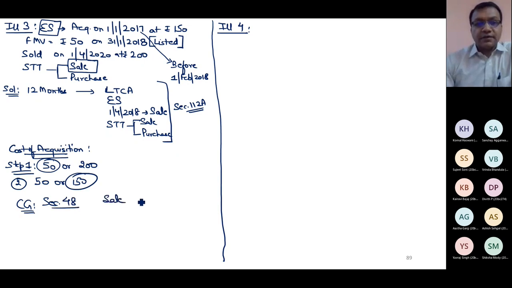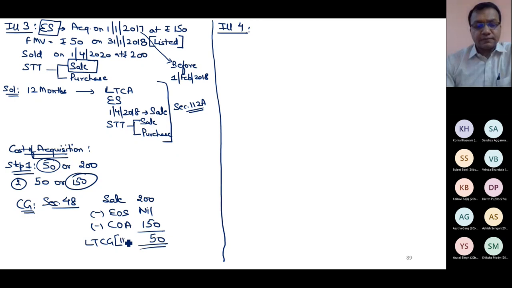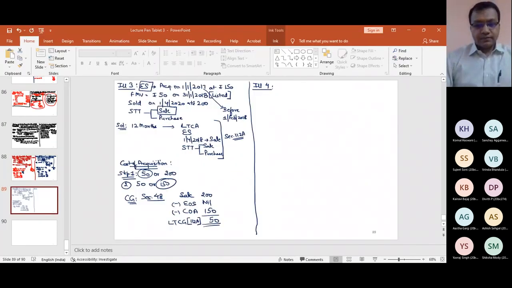Sale 200. Expense on sale nil. Cost of acquisition 150, because I cannot do indexation. This I know. I cannot do indexation. LTCG 50 rupees. That's it. Please raise your hand if the third example is also clear.